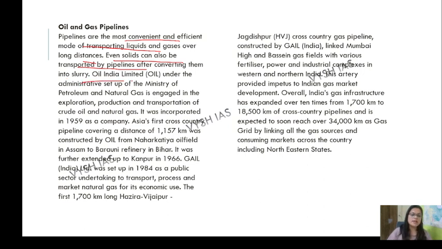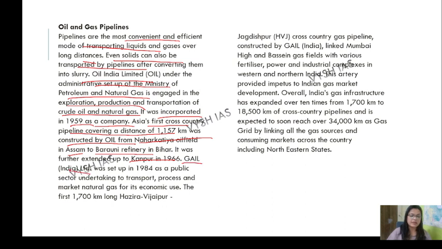Okay, so Oil India Limited, under the Ministry of Petroleum and Natural Gas, is engaged in exploration, production and transportation of crude oil and natural gas. It was incorporated in 1959 as a company. Asia's first cross-country pipeline, covering a distance of 1157 km, was constructed by OIL, that is Oil India Limited, from the Naharkatia oil field in Assam to Barauni in Bihar. It was further extended up to Kanpur in 1966. So Assam, Barauni, then Kanpur.